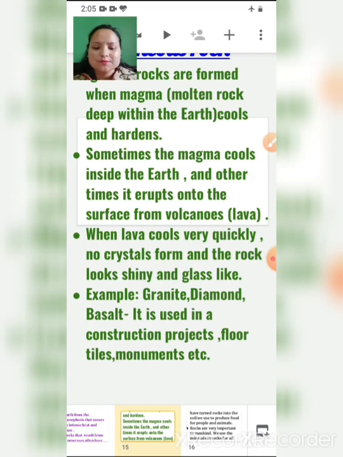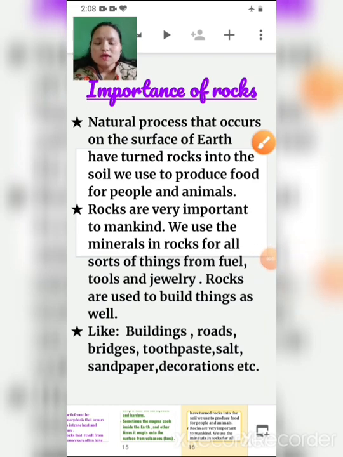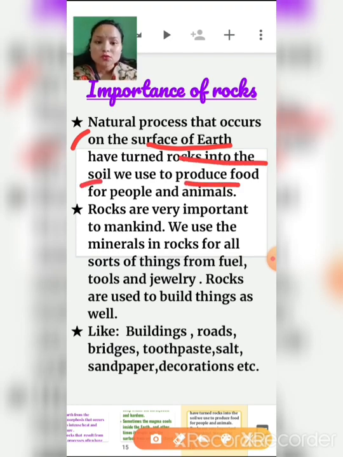Okay, so children, what is the importance of rocks? Now let's see what the importance of rocks is. Natural processes that occur on the surface of the earth have turned rocks into soil. In the next video you will see how soil is formed. And we use soil to produce food, to grow food for people and animals.